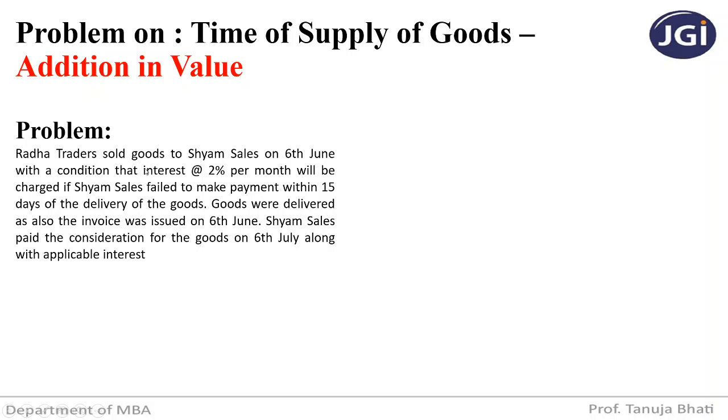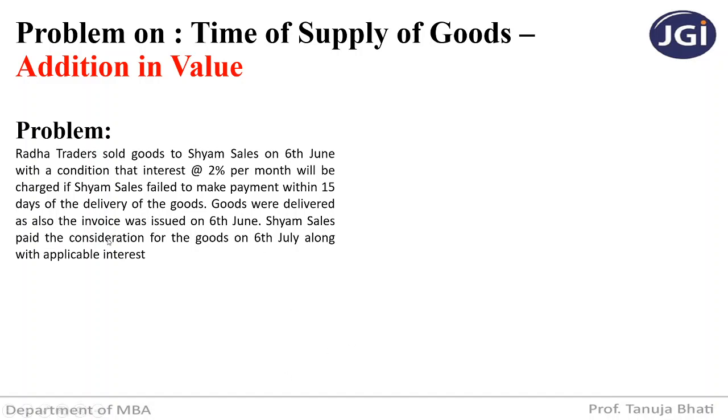Radha Traders sold goods to Shyam Sales on 6th June with the condition that interest at the rate of 2% per month will be charged if Shyam Sales failed to make payment within 15 days of delivery of goods. So here Radha Traders is telling, I am selling you the goods, you have to make the payment within 15 days, and if you fail to make the payment within 15 days, we will be charging an interest of 2% per month. Goods were delivered as also the invoice was issued on 6th June, the date when the goods were sold, that day only the invoice was issued.